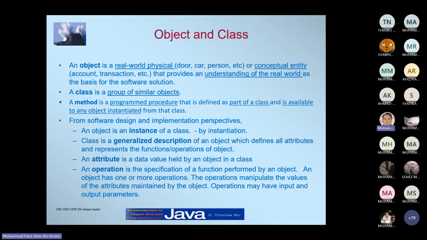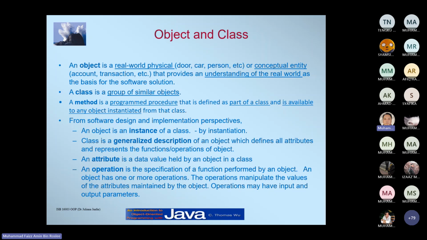An object has one or more operations. The operations manipulate the value of the attributes maintained by the object. Operations may have input and output parameters. So basically an operation is the method itself, the method in Java. Usually a method will accept a value, and it will return an output parameter or a value.